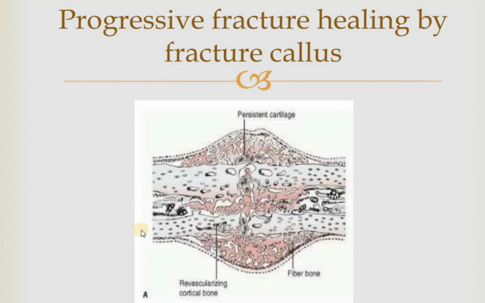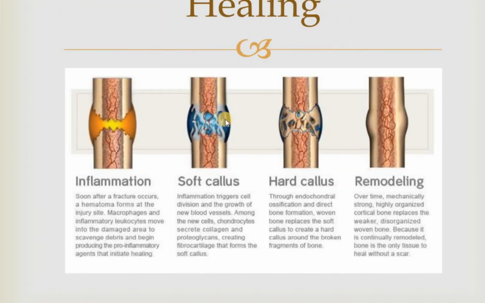So this is how the remodeling phase looks, with the persistent cartilage, revascularization of the cortical bone and the fibrous bone. So this single picture explains everything, as you can see. Soon after the fracture occurs, the hematoma forms at the injury site. Macrophages and inflammatory leukocytes move into the damaged area and scavenge the debris, producing pro-inflammatory agents to initiate healing.